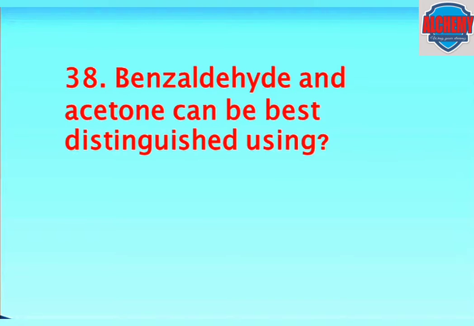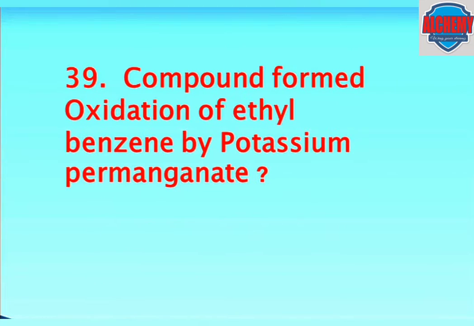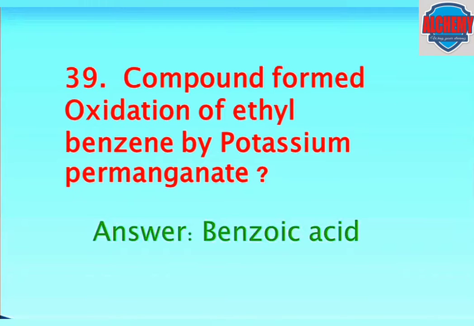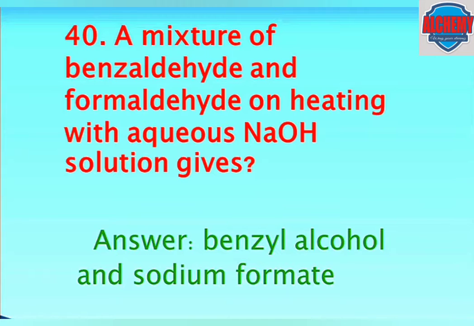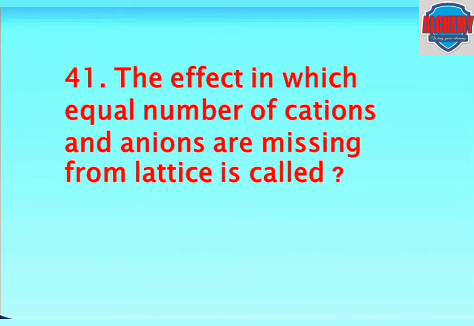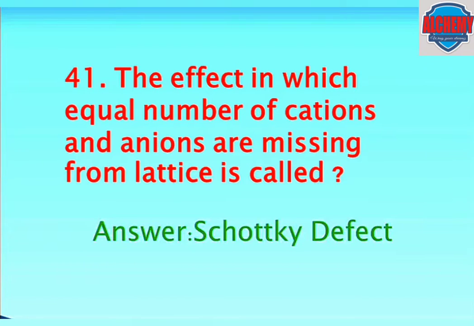Benzaldehyde and acetone can be distinguished using. The answer is Tollens reagent. Compound formed on oxidation of ethyl benzoate by potassium permanganate is. The answer is benzoic acid. The mixture of benzaldehyde and formaldehyde on heating with aqueous NaOH solution gives. The answer is benzyl alcohol and sodium formate. Defect in which equal number of cations and anions are missing from the lattice is called Schottky defect.